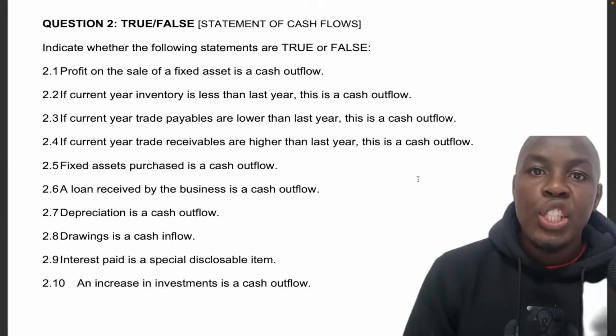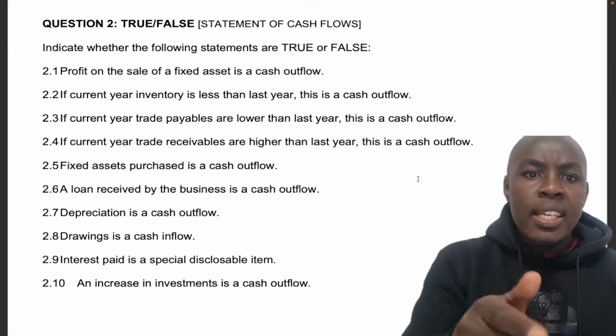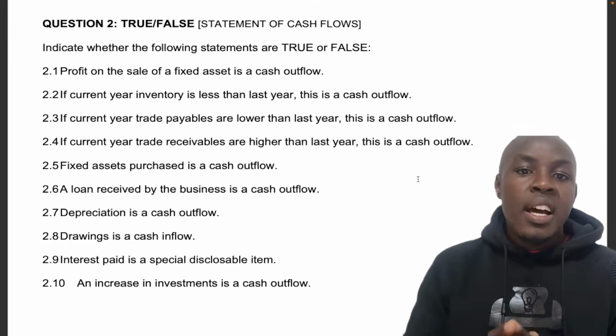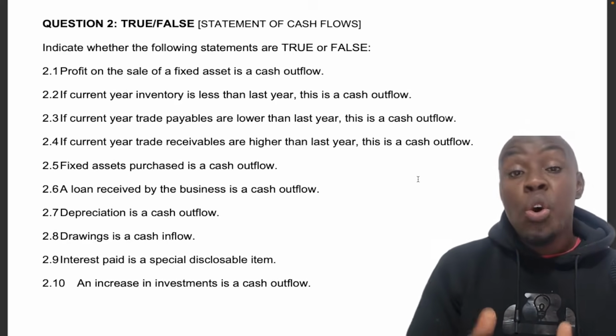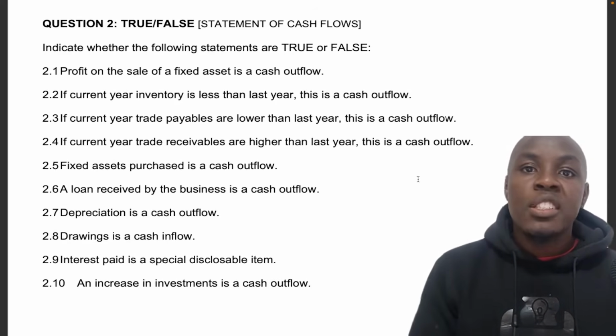Do you want to test your knowledge of the cash flow statement or your basic understanding of the cash flow statement? Well, here's a question that can help you do that. We have a question here. It's a true or false question. You just have to answer whether it's true or false, but be able to know why you've said true or